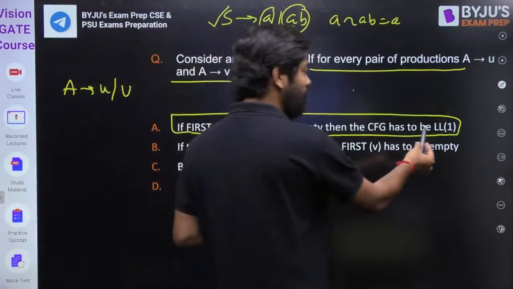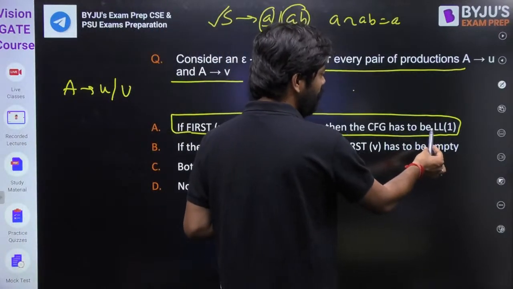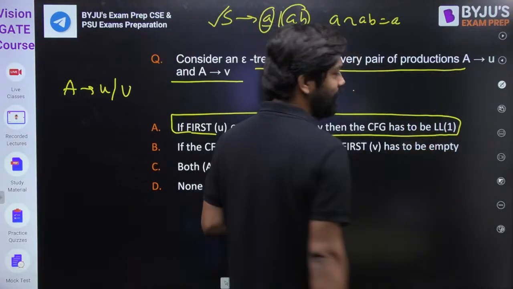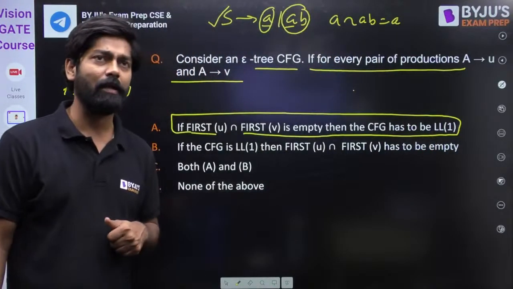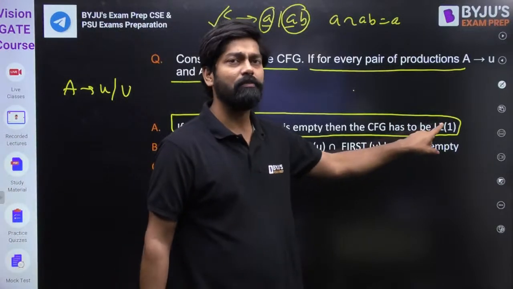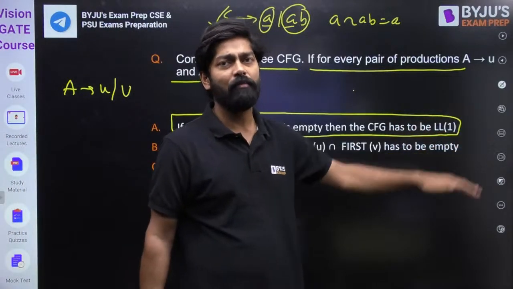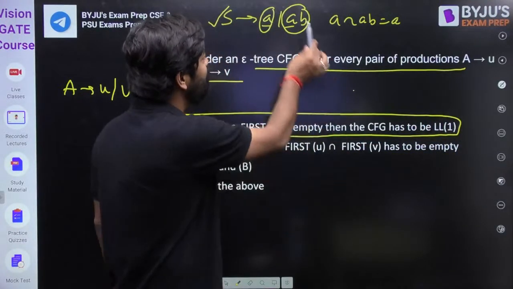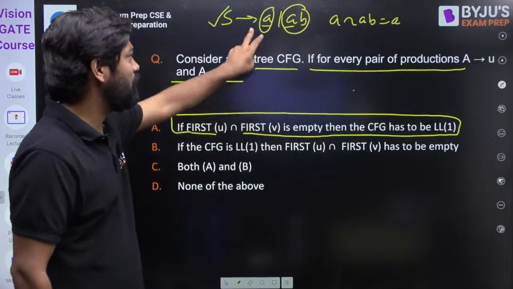So the meaning of LL1, I think you know. Scan left to right, leftmost derivation, and this is nothing but one input at a time. I think you know this one. LL1 is part of the top-down parser, my dear friend. So this grammar is not LL1.